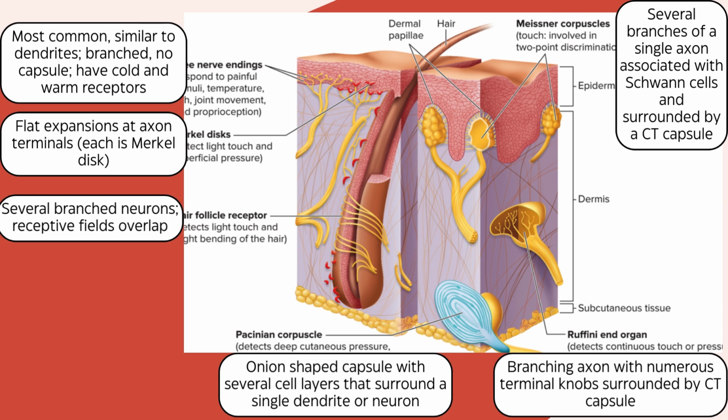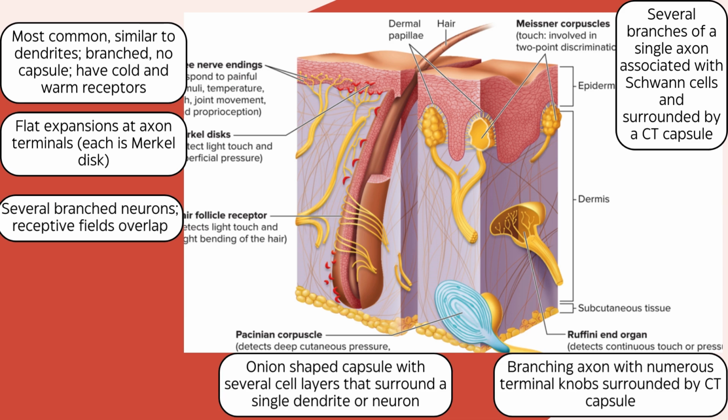The second type of receptor is the Merkel disc. It has a flat expansion at the axon terminal. Each flat part is a Merkel disc. They detect light touch and superficial pressure. Notice in the image that they are located close to the surface of the skin.